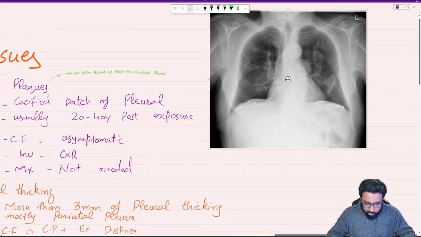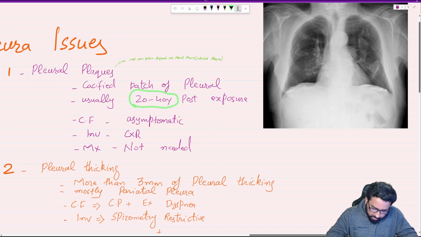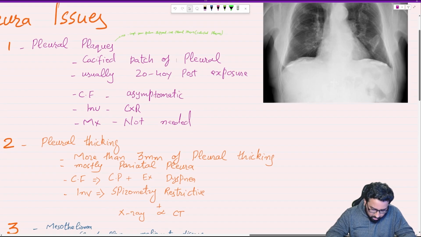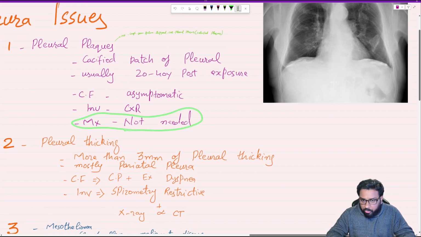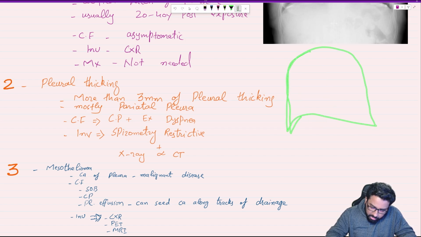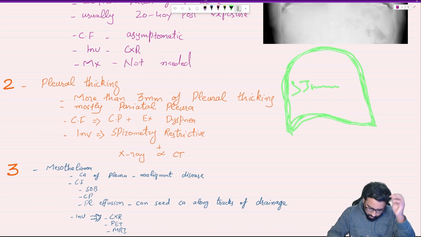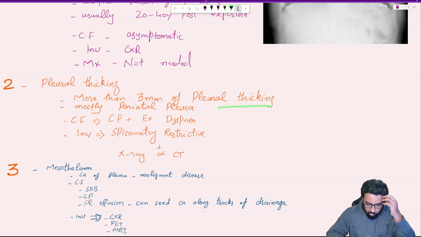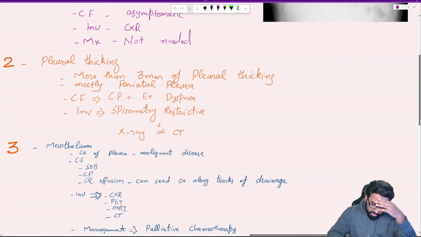So they are basically asymptomatic. They usually take 20 to 40 years after asbestos exposure. We don't need to do anything. No follow-up is required. Pleural thickening is basically this whole pleura, mostly the parietal pleura, which is covering the chest cavity wall. It will be thickened more than 3 millimeter of thickening, mostly parietal pleura, as we discussed.